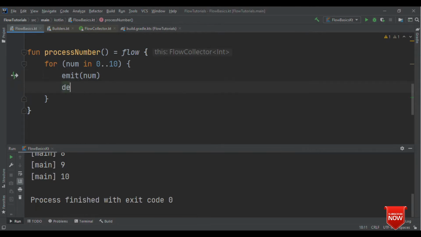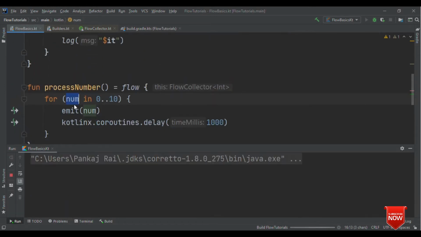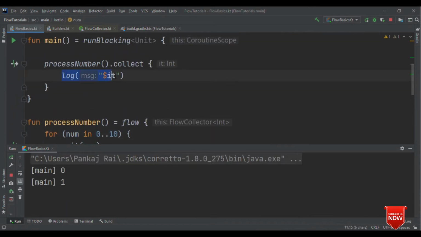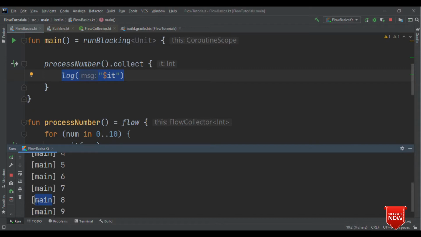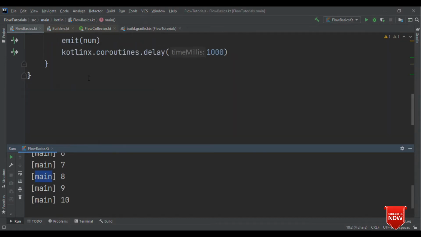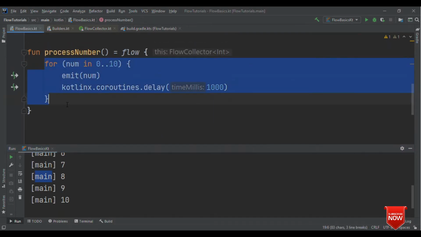Now let me do one thing, let me add a delay of 1 second, which means that after every 1 second print this value, because it will emit the number, and here we are printing it. So here you could see after every 1 second we are receiving the value. Main which you are seeing here is the main thread, because both collect and flow are running in the main thread.